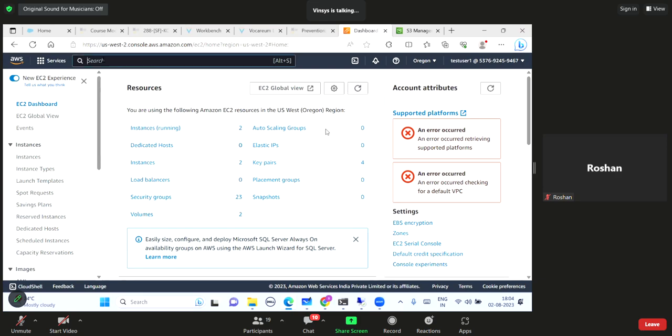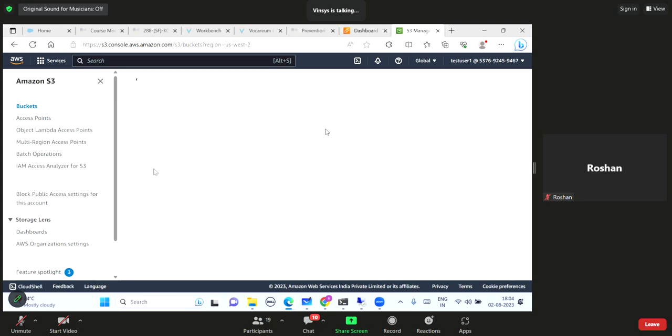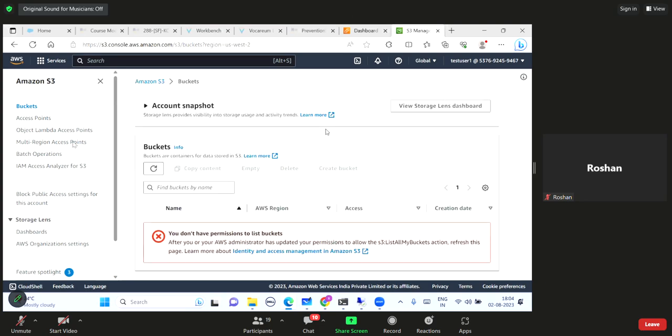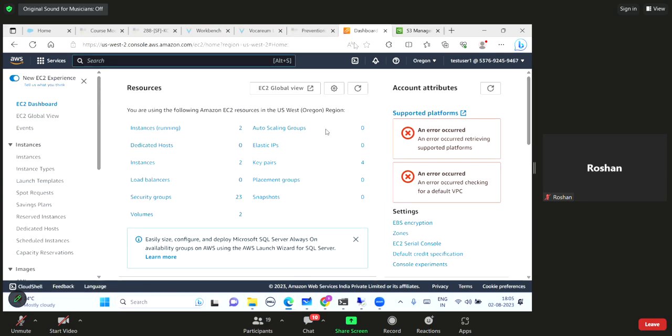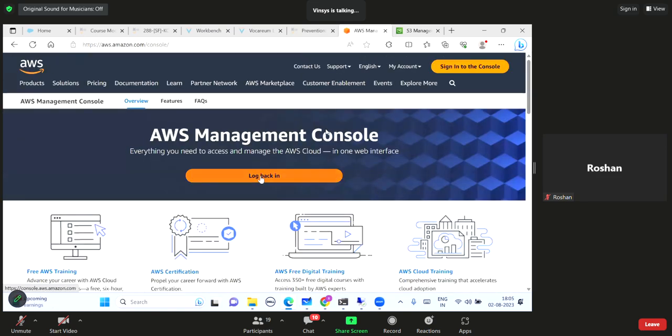If I go to S3 bucket and if I refresh this, just hold on. I need to log out and log in first. So sometimes it becomes difficult.